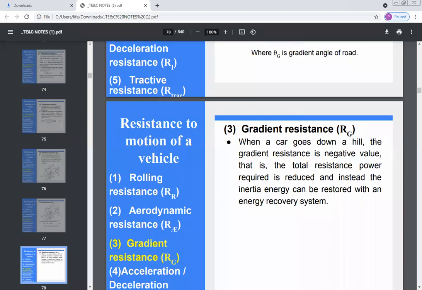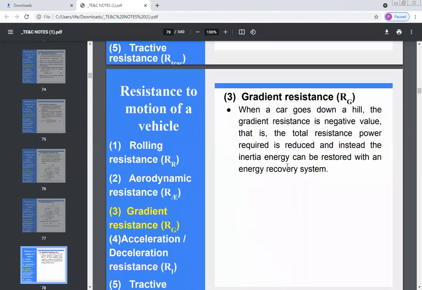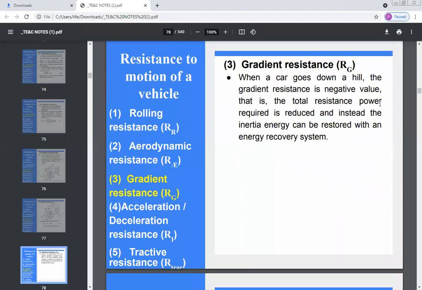So when a car goes down a hill, the gradient resistance is a negative value. जेव्हा car downward travel करत असेल, then in that case the gradient resistance will be of negative value, which is indicating that the total resistance power required is reduced, and the inertia energy can be restored with an energy recovery system. जी काय रेजिस्टन्स पॉवर पाहिजे होती ती काय झालेली रिड्यूस झालेली आहे when your car is going down the hill.